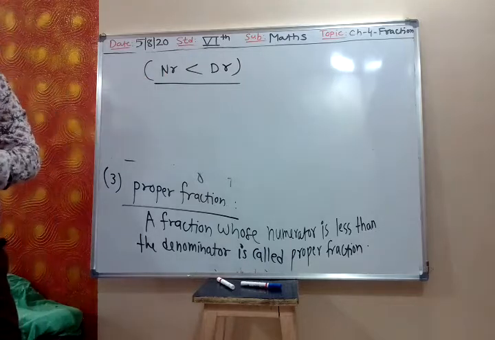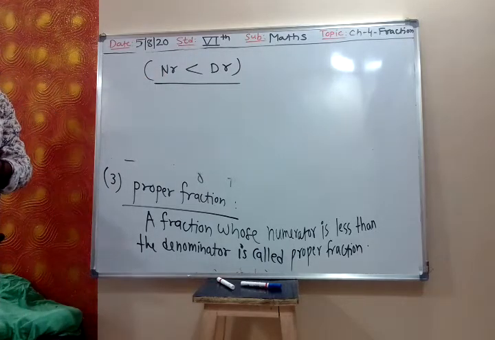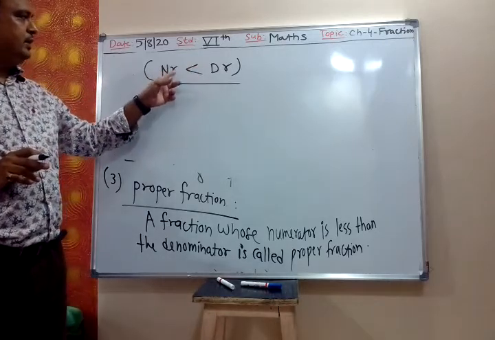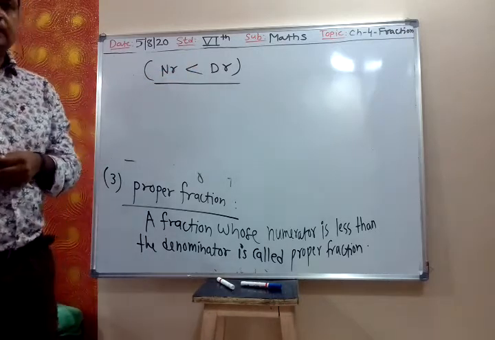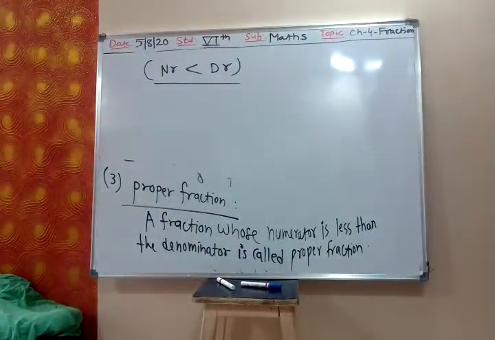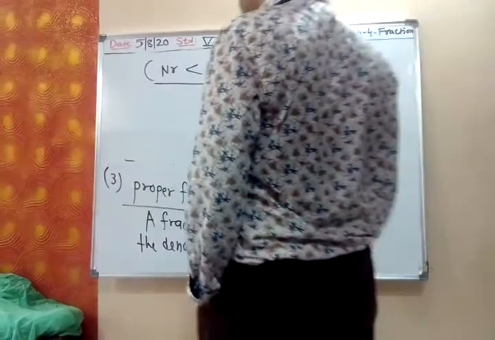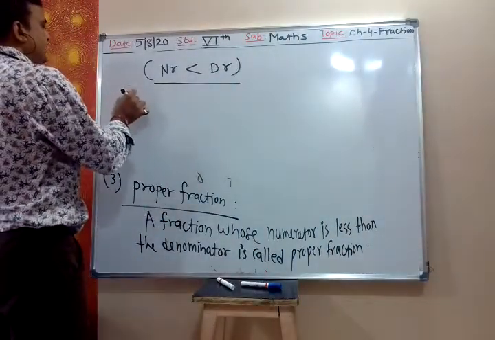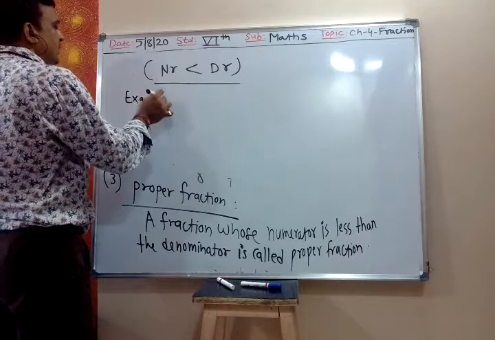NR means numerator. DR means denominator. Write that. Numerator is less than denominator. We'll see the example.